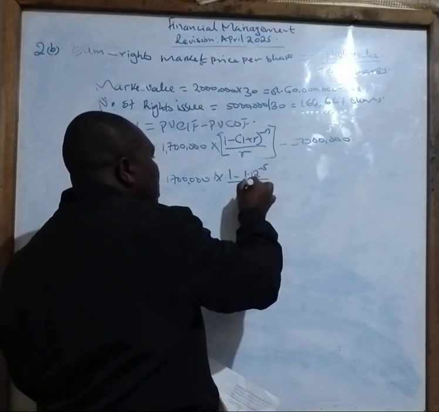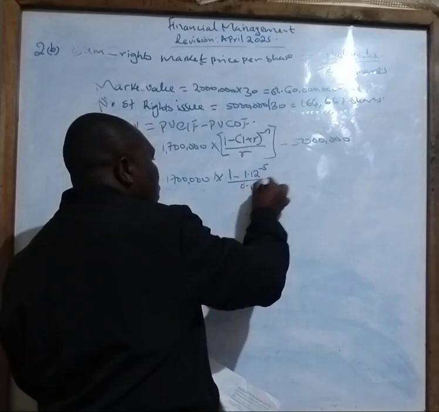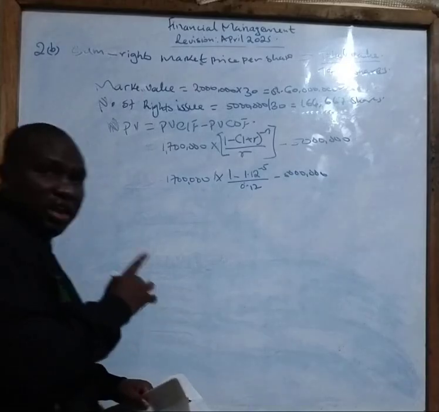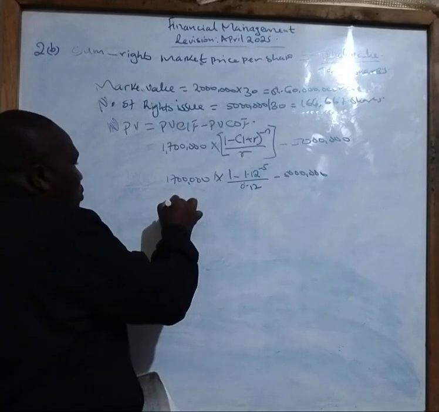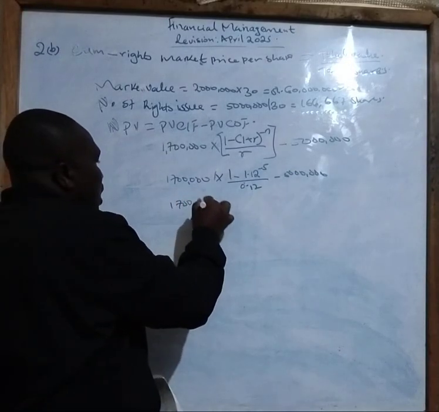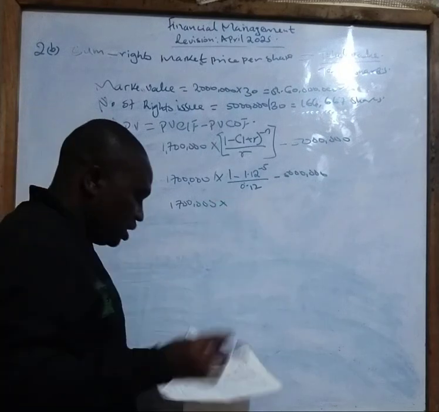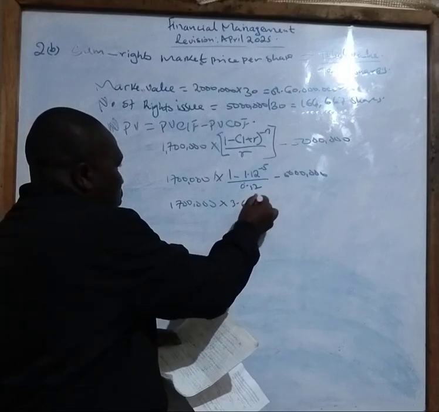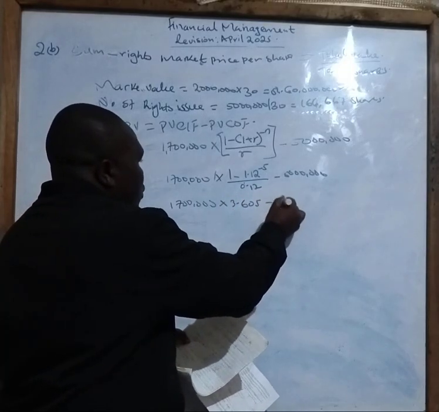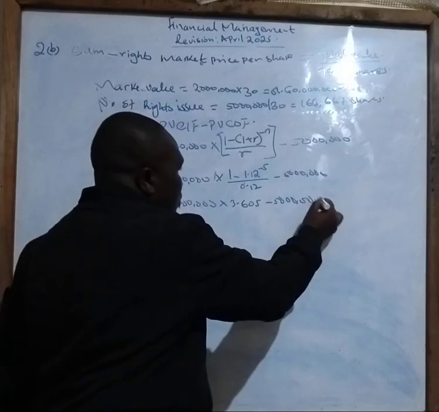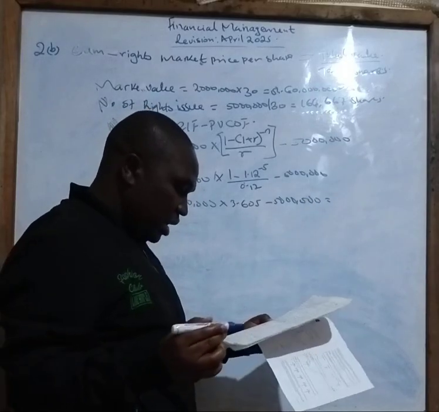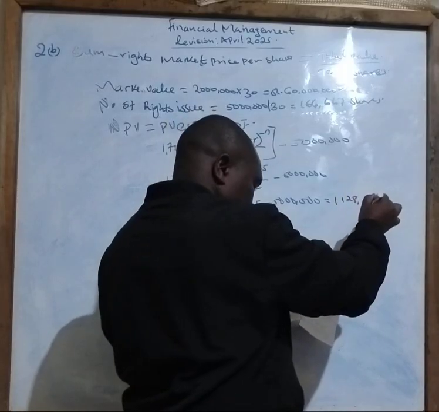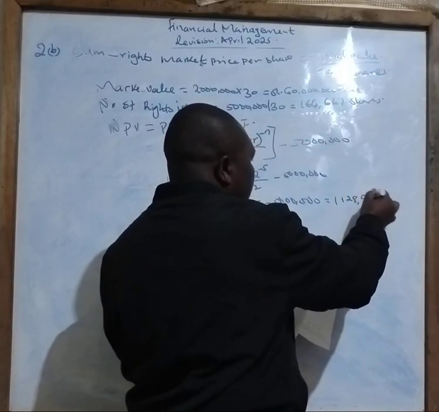You divide everything by 0.12, minus 5 million. So let me go slowly because it is very important. Now this one will give you 1,700,000 times, and if you press this correctly, the answer you get there is 3.605. Then you minus 5 million. So your final answer there is 1,128,500.